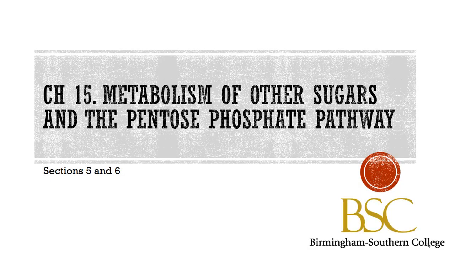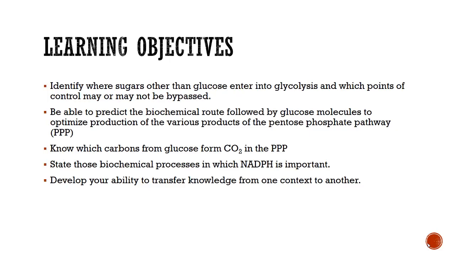In this lecture, we are finishing up Chapter 15 from Voet and Pratt, where we will discuss the metabolism of other sugars and the pentose phosphate pathway. In class, we will then apply the information from this lecture in our activity S31 from the workbook to learn how to identify where other sugars enter into glycolysis, predict the biochemical route followed by glucose given various cellular needs,